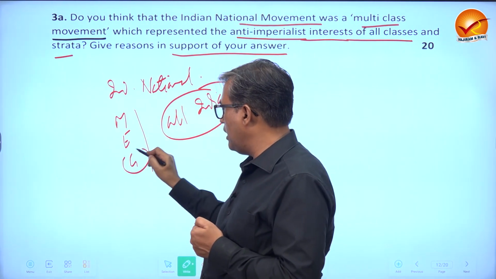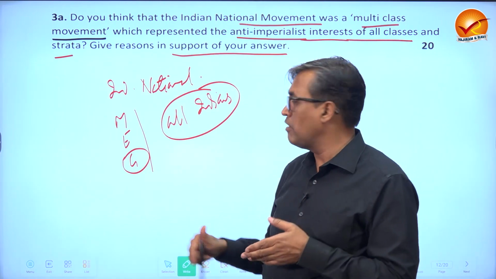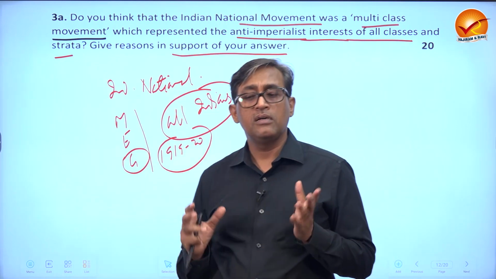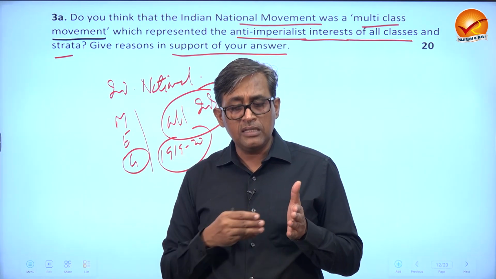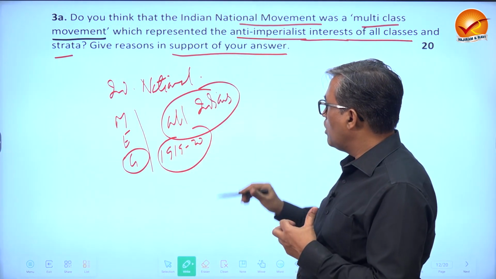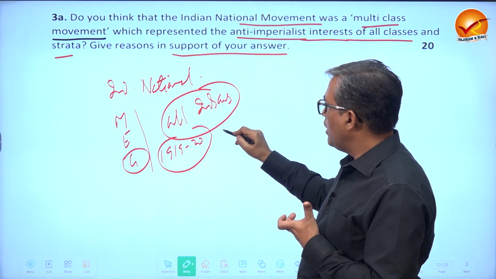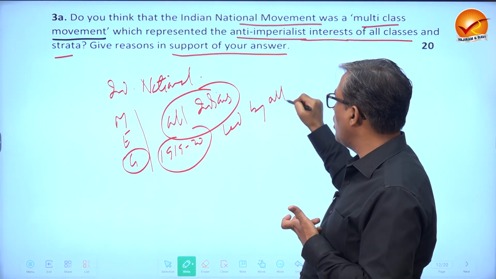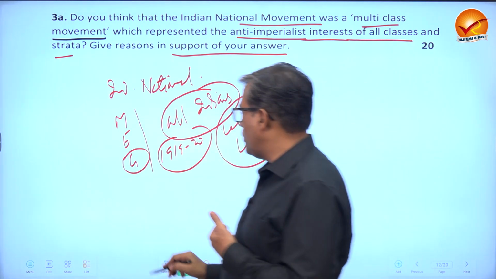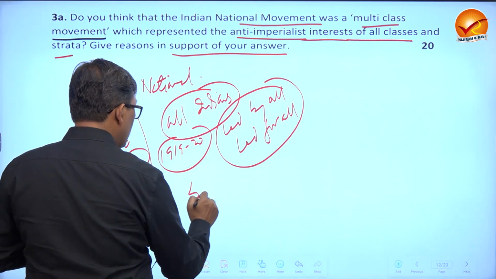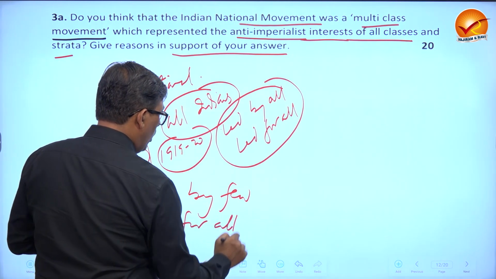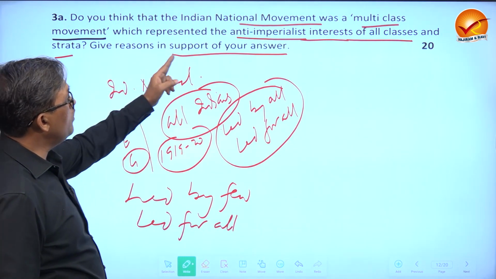When Gandhi came in Indian politics and became more active after 1919, 1920, the entire politics of India, the structure of Congress and the nationalist movement changed. And what was that biggest change? Now, our nationalist movement became led by all and led for all. Before Gandhi, it was led by few but led for all. And how to prove it? How to give your argument?